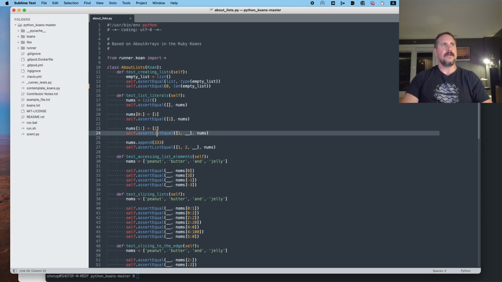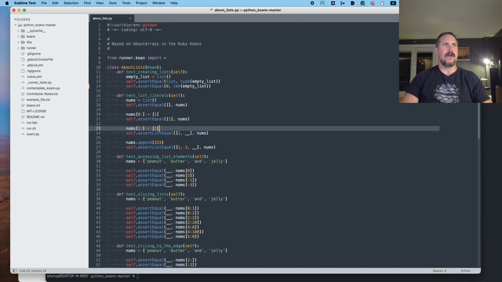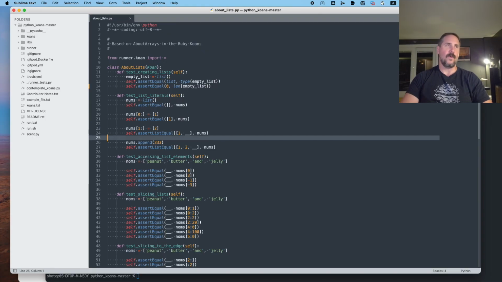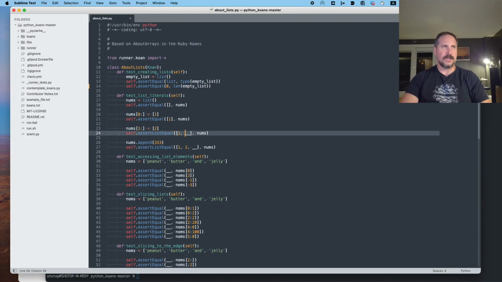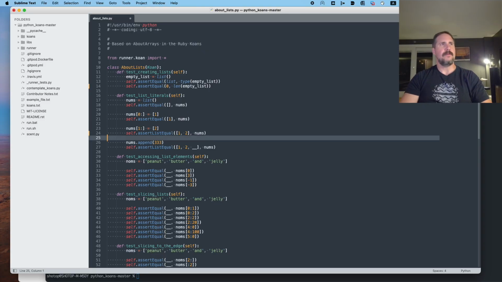So we're going to say self assert list equal. Okay, so whatever is currently in nums, what do we believe is in nums? Well, nums is now a list of the numbers 1 and 2, the integers 1 and 2. All right, so now let's see this.